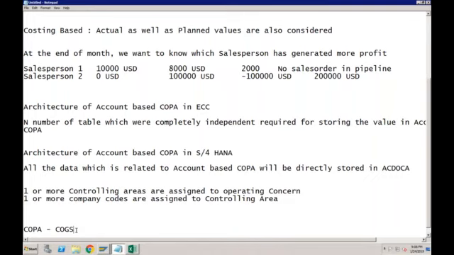So tomorrow we will continue this COPA topic, and once we complete this, I will tell you the changes in material ledger. Again there is one important change in SAP S/4HANA. Material ledger is made mandatory. In ECC it was optional, but in S/4HANA it has become mandatory, and I will tell you how to take care of that, how to activate it, and how to make sure that you are able to